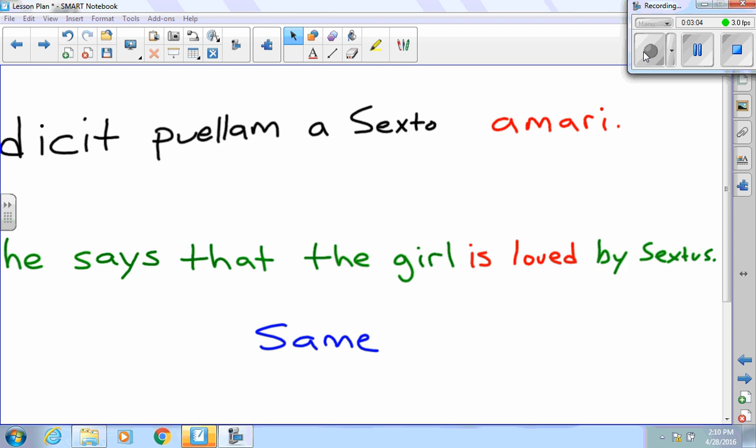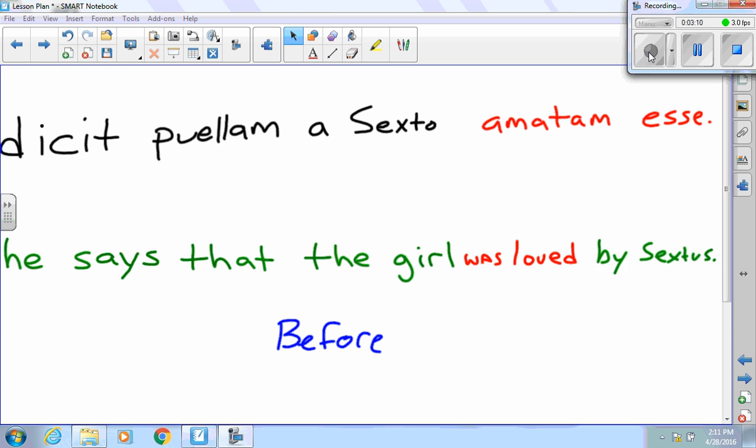Now I can change the infinitive from the present to the perfect passive. When I do that, I'm going to end up with amatam esse. It is amatam because puellam is the subject of this infinitive. I change from same time to before. He says that the girl was loved by Sextus.